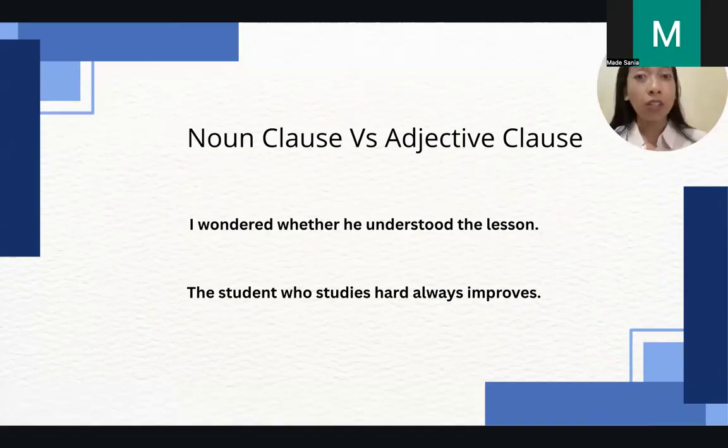And the adjective clause over there is who studies hard. And the thing that the adjective clause emphasized was the word the student. And of course, then the first sentence, which is I wonder whether he understood the lesson, is the sentence which has a noun clause. And the noun clause over there is whether he understood the lesson. And that will act as the object because it explains what is the thing that the speaker wondered. And the thing that the speaker wondered is whether he understood the lesson or not. So that's the thing.